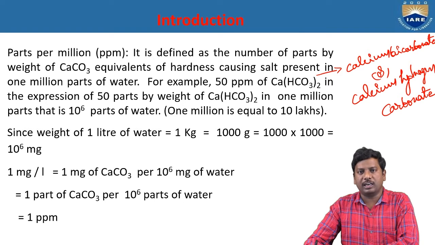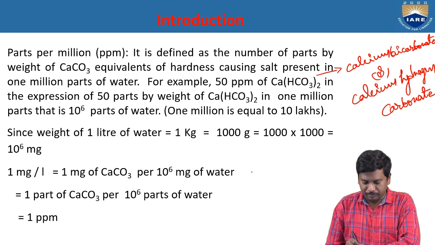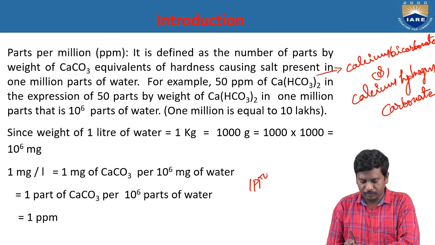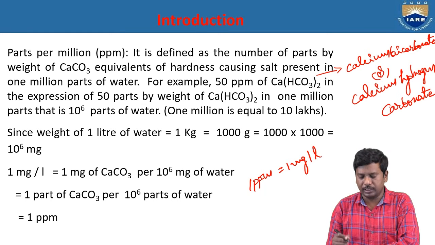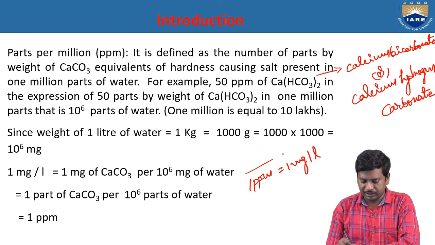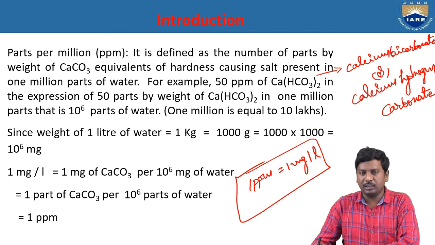So this is the relationship between the units of hardness of water: 1 ppm is equal to 1 milligram per liter. Out of the total units of hardness of water, only these 2 units, ppm and milligram per liter, are exactly equal. So 1 ppm is equal to 1 milligram per liter.